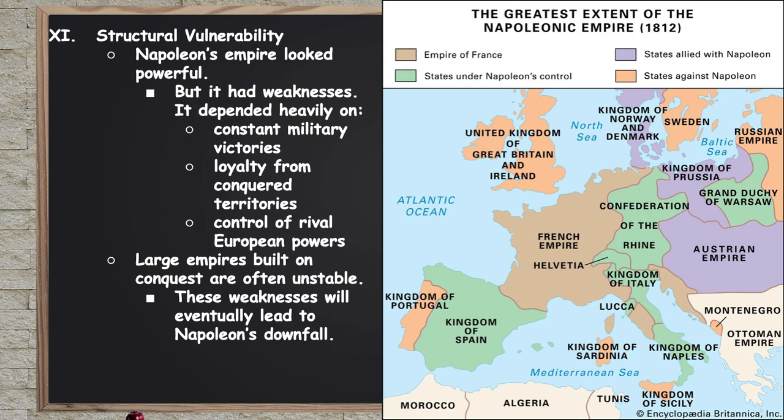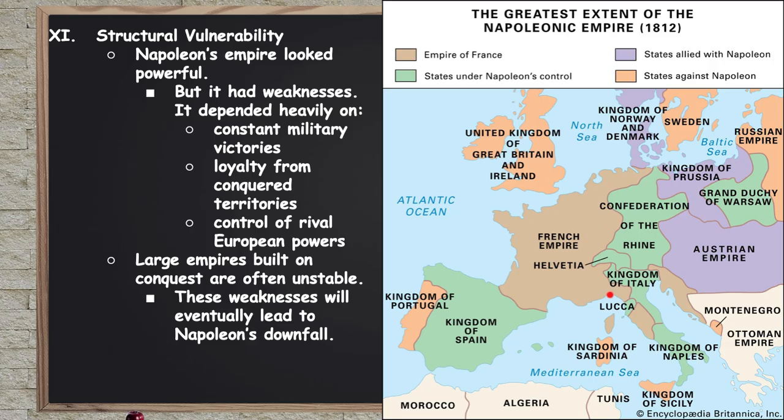But there is structural vulnerability built into this, right? His empire looks very, very powerful and impressive from the outside, but it has its weaknesses. It depended heavily on constant military victories, right? And the reason people let him be in charge is because he seemed unbeatable. He also conquered all these lands, right? All these green areas are basically puppet governments.